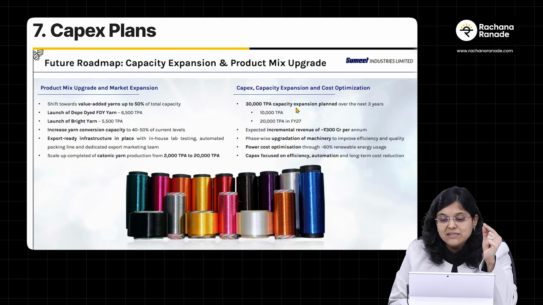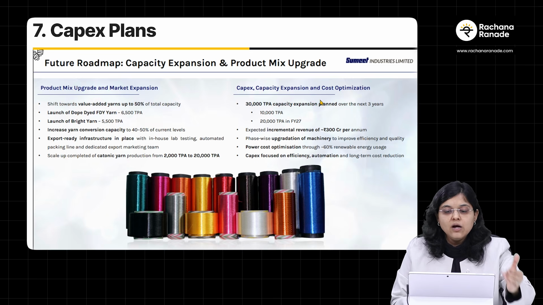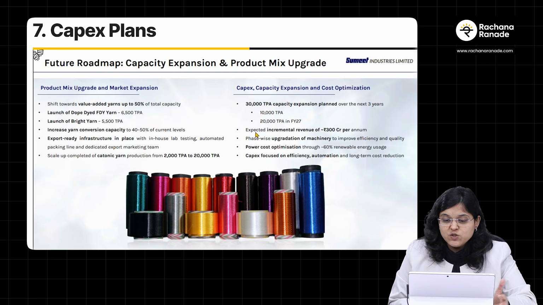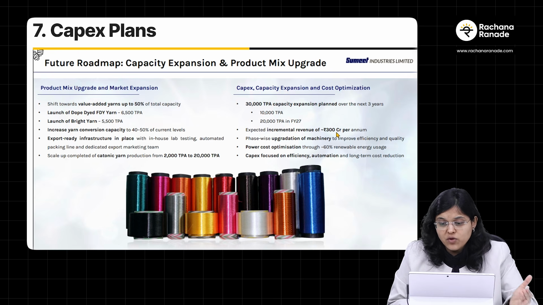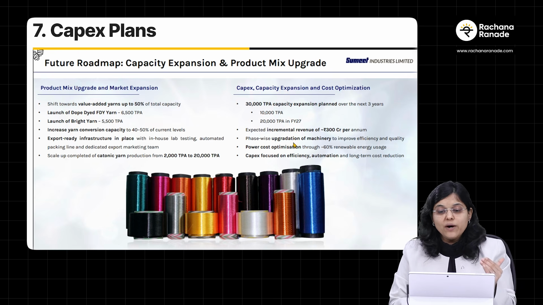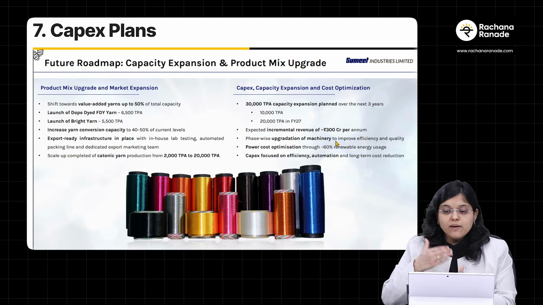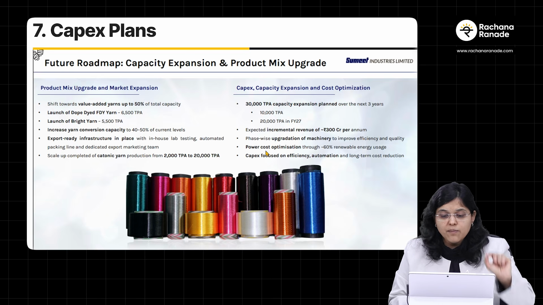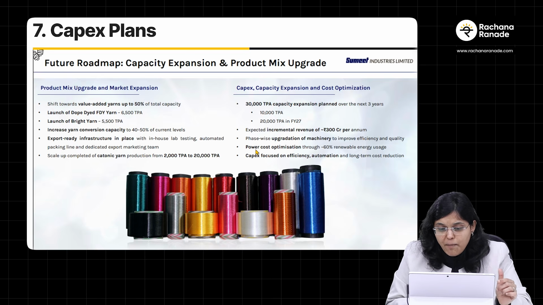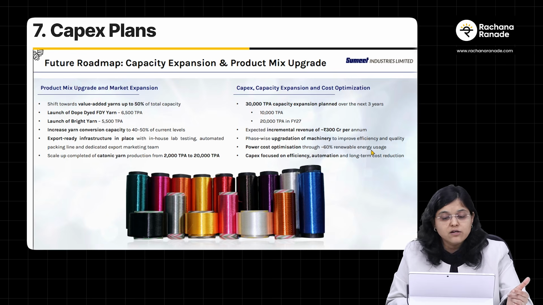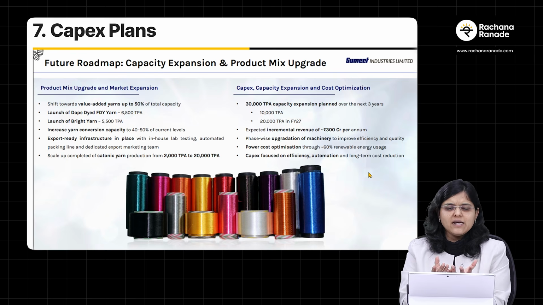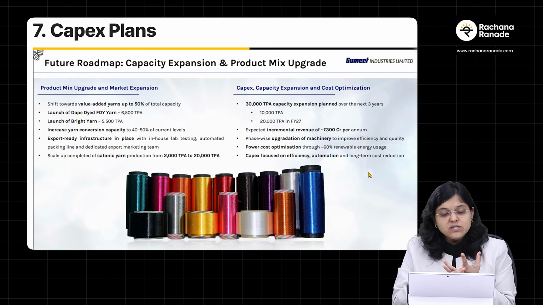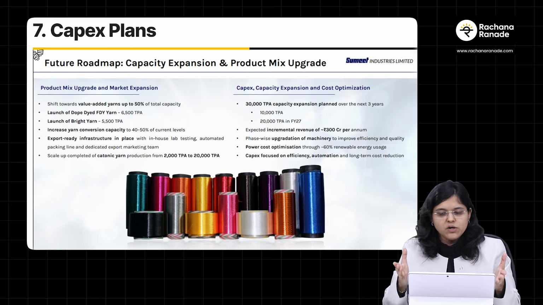Now have a look at their capex and capacity expansions. 30,000 tons per annum capacity expansion is planned over the next 3 years. One more point is the expected incremental revenue post this capex. They are saying it would be around 300 crores per annum. There will be phase-wise upgradation of machinery, which will improve their efficiency and quality. Also, one important point, the solar power plant that I talked about. They say that the power cost optimization will be through 60% renewable energy usage. And overall, they are saying that they are focusing on capex, efficiency, automation, and long-term cost reduction.